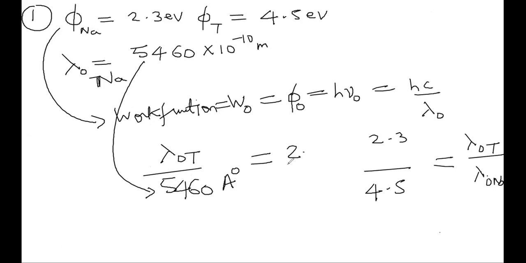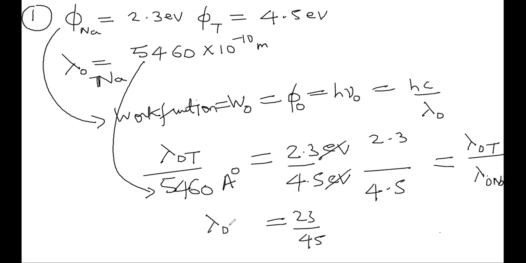It is equal to 2.3 by 4.5. The electron volt will get cancelled because it's the same unit. We just have to solve this. 4.5 means almost this will convert as 23 by 45.